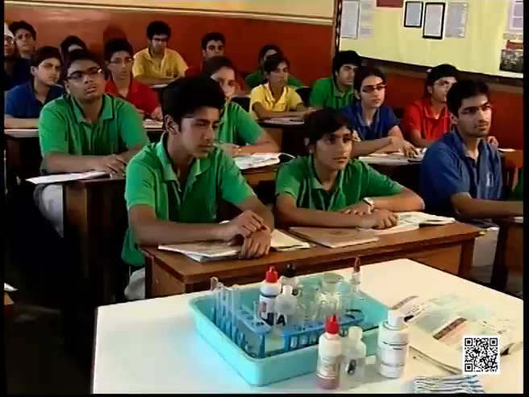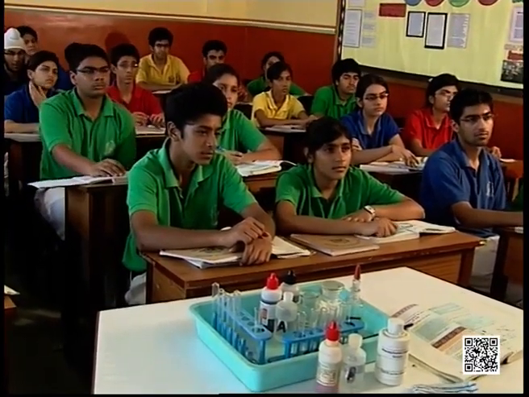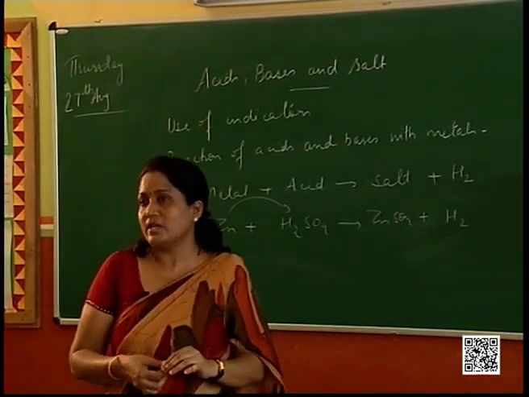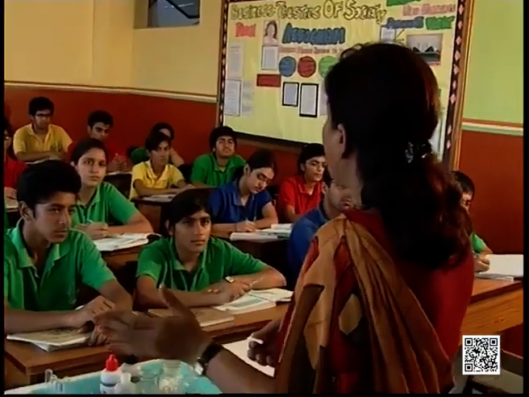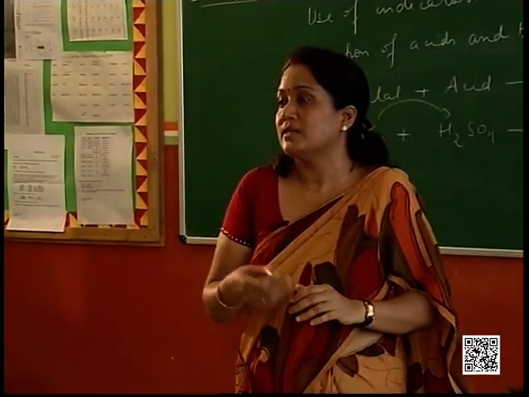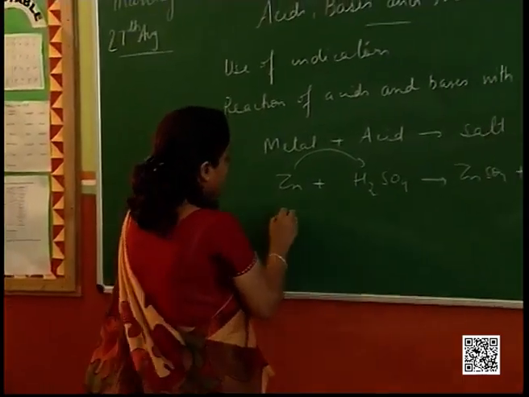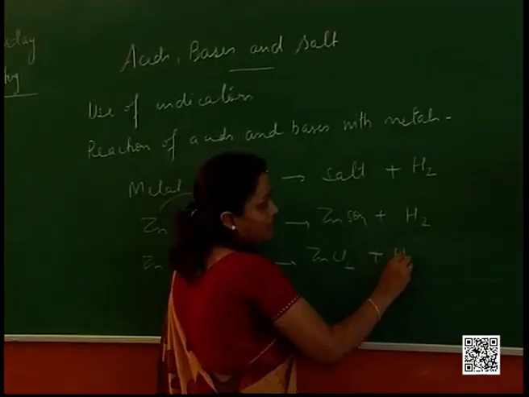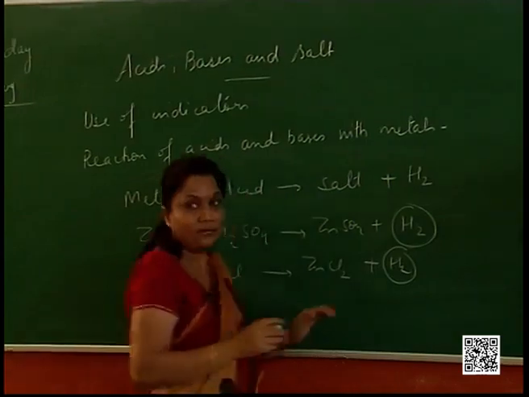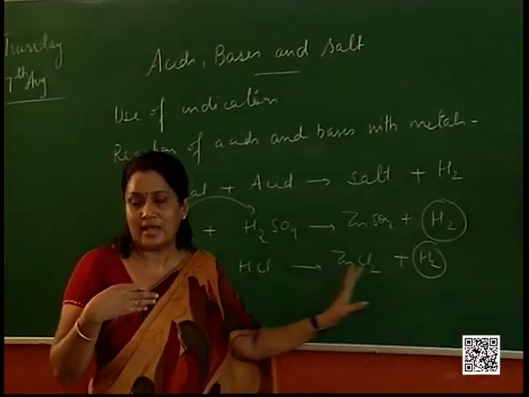We can carry out this reaction with hydrochloric acid, then you will get zinc chloride, isn't it? Learn to write down these equations with as many metals and as many acids so that you get practice in forming the compounds, and also you will be able to balance the chemical equation. If I have to write for zinc with hydrochloric acid, then it will be zinc chloride plus hydrogen gas. So what is the common thing happening here? Evolution of hydrogen gas in the reaction mixture.